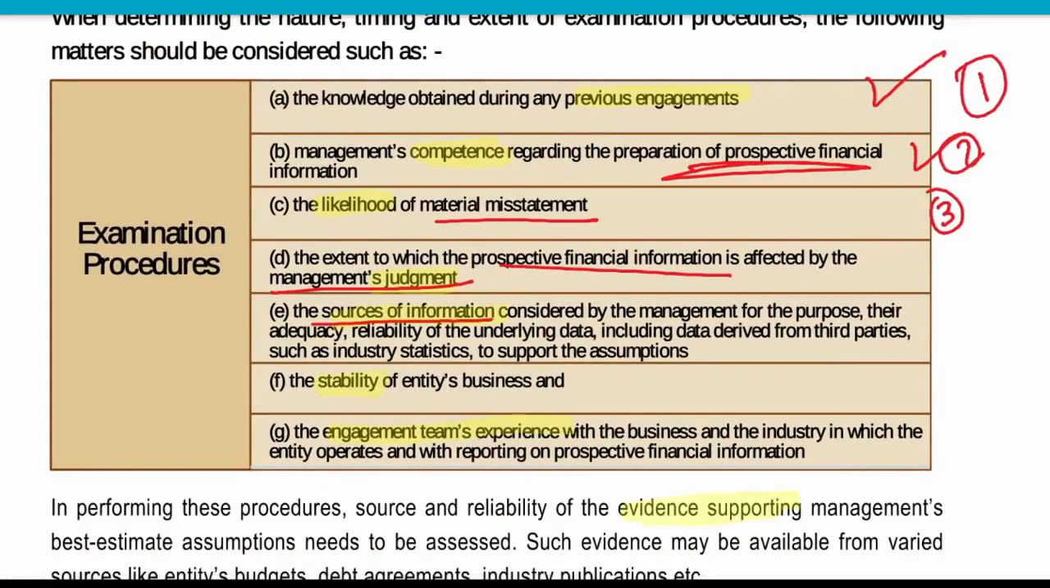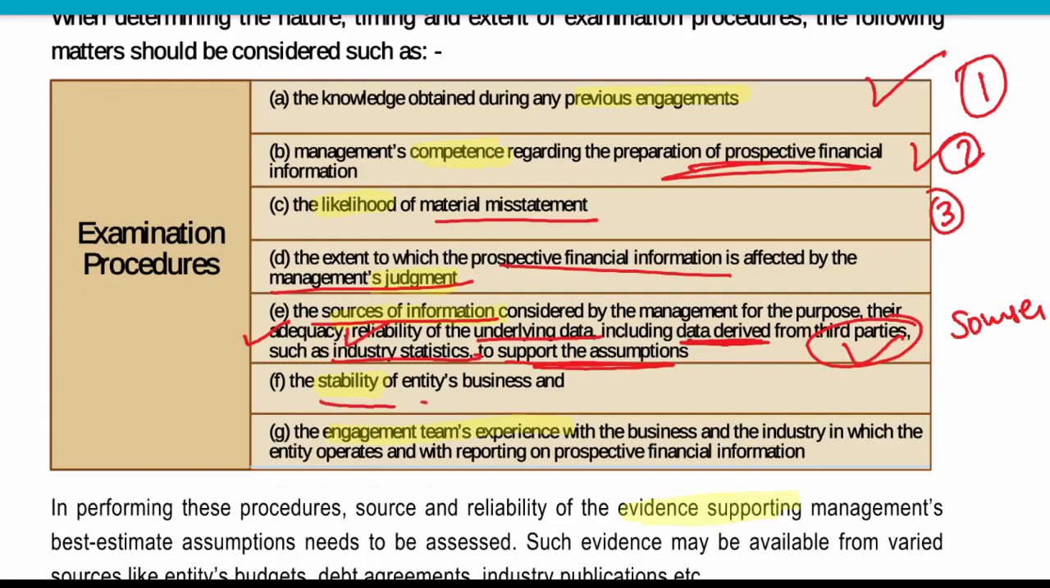Now, what are the sources of data? Whether the sources of data are accurate and reliable. Is the underlying data derived from third parties, such as industry statistics, to support the assumptions? All the financial information is based on some kind of data, right? So, what are the sources of this data? Are the sources reliable? It may be derived from industry average data, or from third party data. So what are the sources? Are they reliable? Are they adequate? These things need to be checked by the auditor.